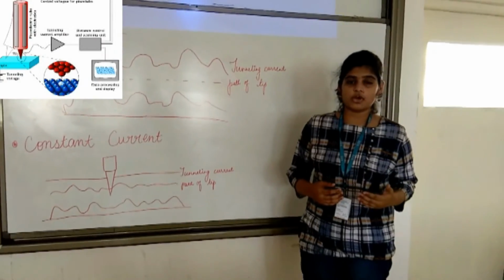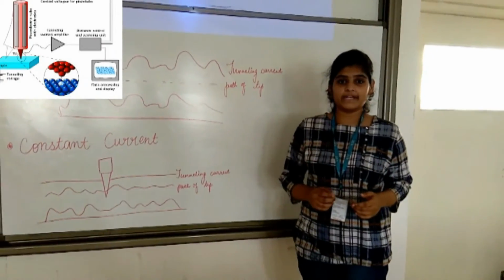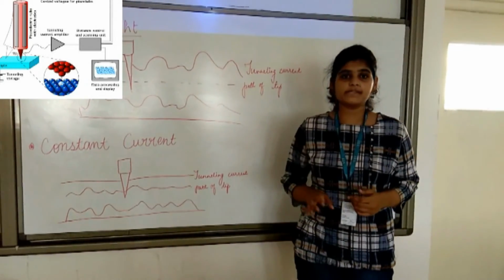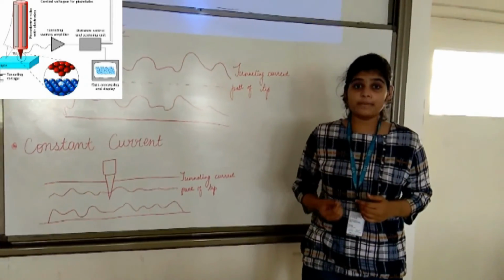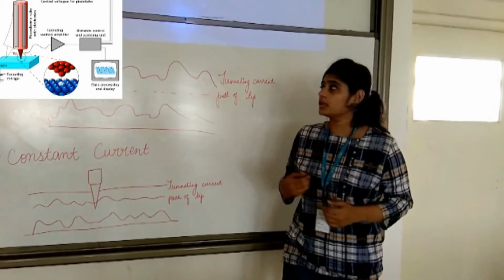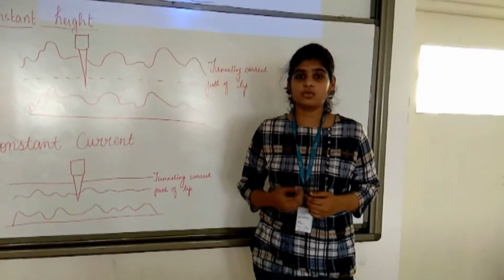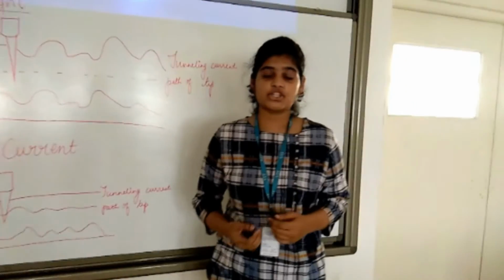The disadvantage is that the surface should not be contaminated, and the limitation of the scanning tunneling microscope is that the surface should be conducting enough for current to flow. The use of STM is that it provides a 3D profile which helps us note the surface roughness and the contamination in the specimen.